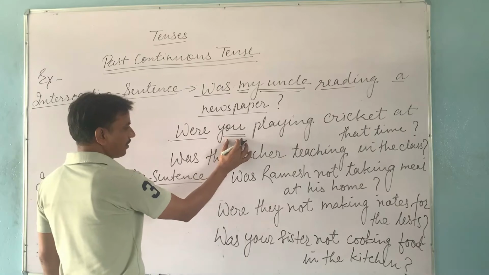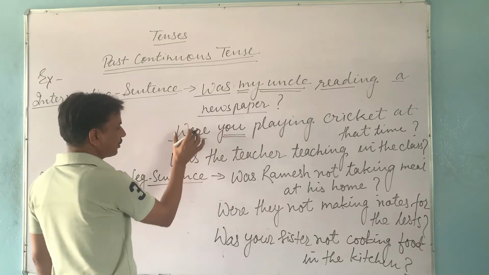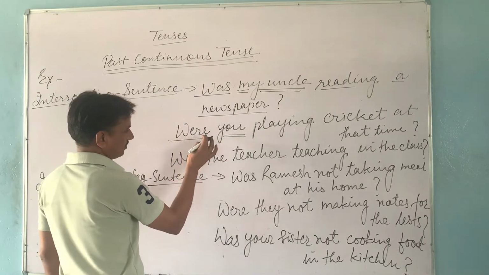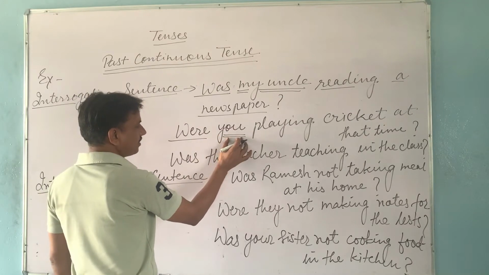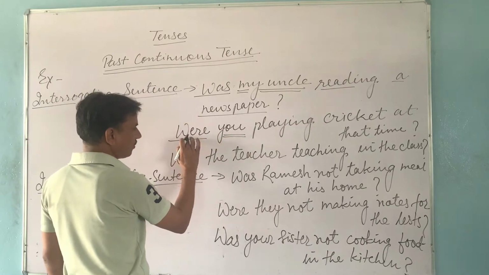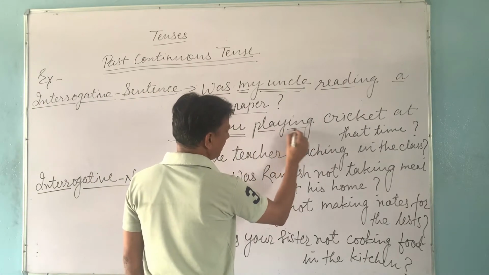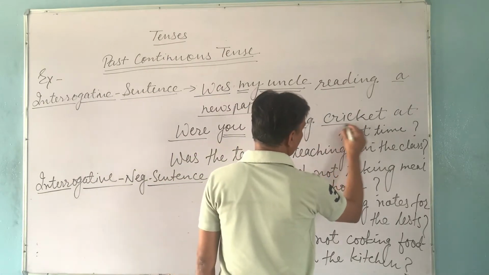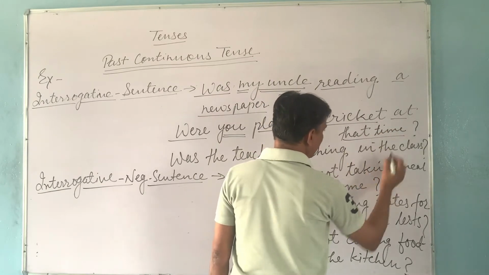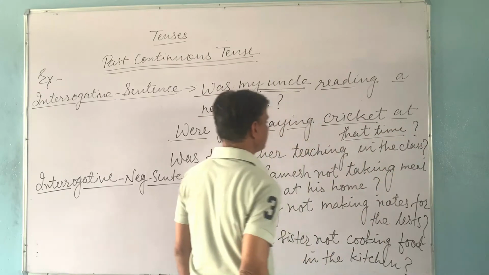So according to the number of our subject, we start an interrogative sentence with was or were. So here subject is plural, so starting is done with were, were you. Then after subject we use first form with ing. Playing cricket is object, and at that time are other words, and this is question mark.